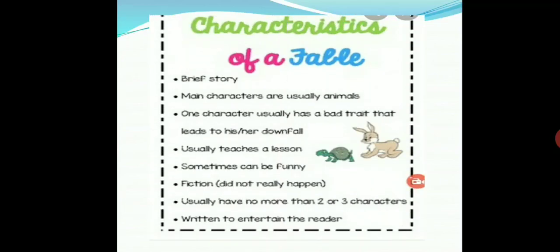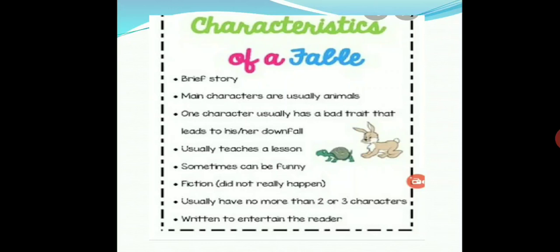So, what can be the characteristics of a fable? It is a brief story. Its main characters are usually animals. One character usually has a bad trait that leads to his or her downfall. It usually teaches a lesson. Sometimes it can be funny. It doesn't have more than 2 or 3 characters and it is written to entertain the reader.